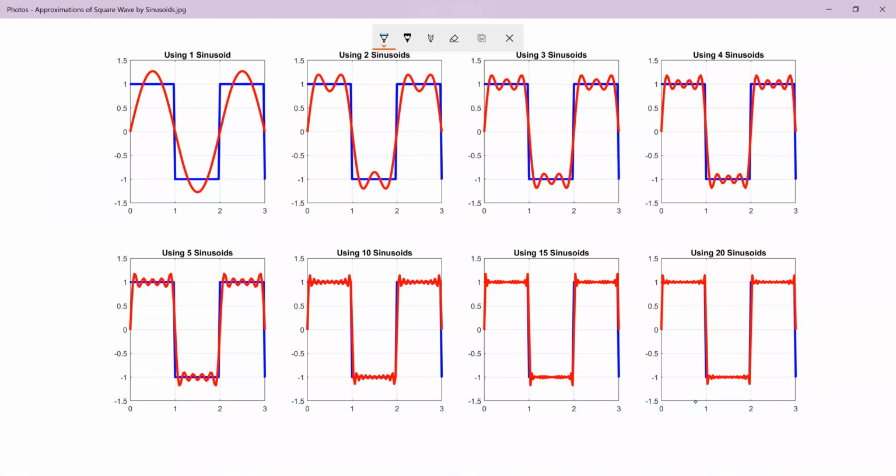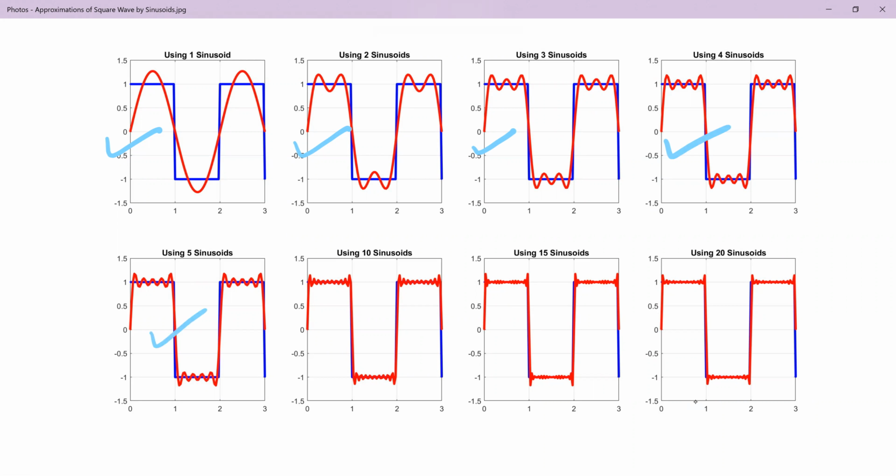Now see, in the first plot, this blue wave is our given square wave that we want to approximate, and in this plot we are using only one sine wave to approximate. You will see the approximation is very bad. Now, in the second waveform, we are using two sine waves. In the third, we are using three. Then the approximation becomes better and better as we use more sine waves. Means when we add more sine waves to this approximation, the approximation becomes better.